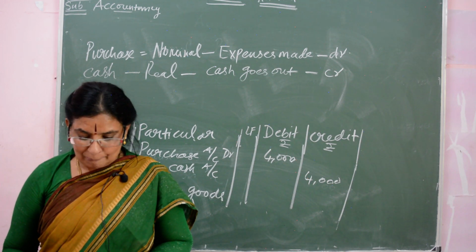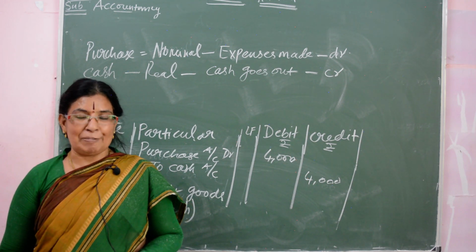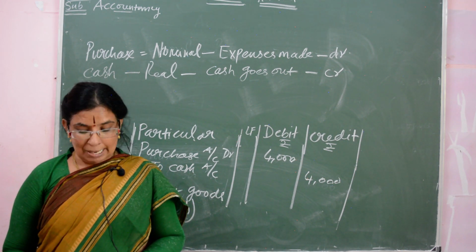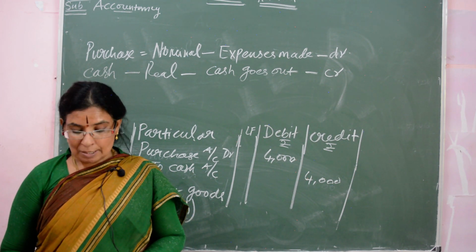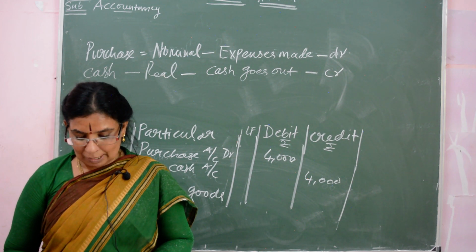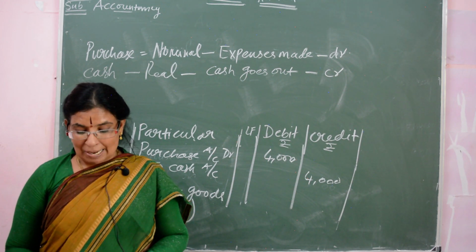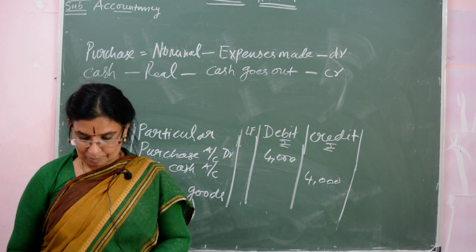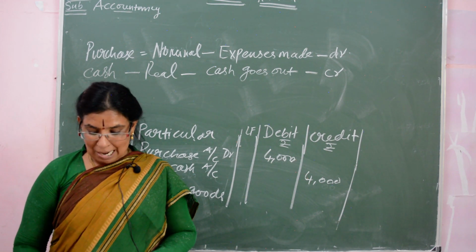Then define bookkeeping. Any definition you can write it under the bookkeeping. There you have 2 definitions, so you can write any one. Bookkeeping is an art of recording business dealings in a set of books. Okay. What is meant by accounting equation?